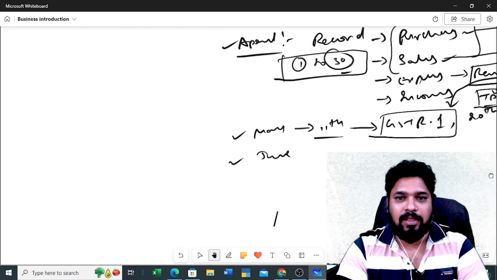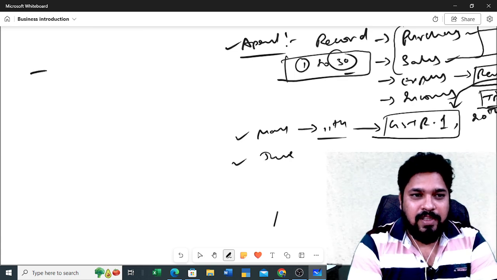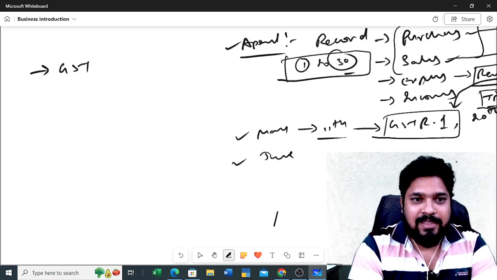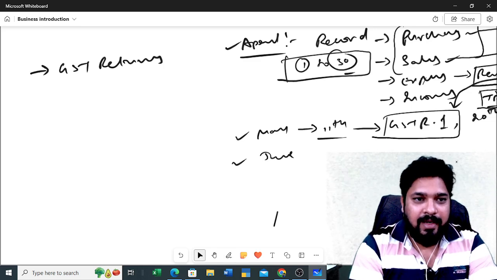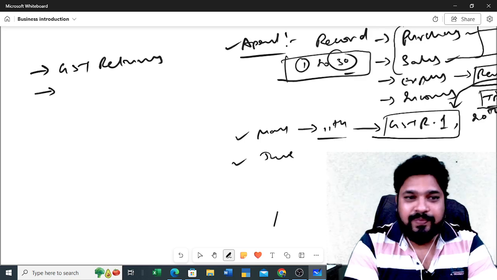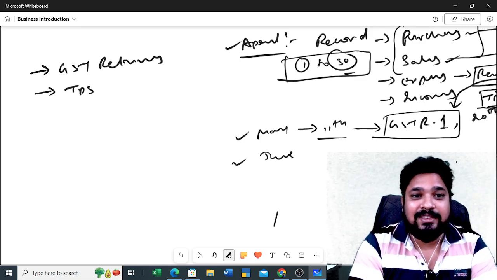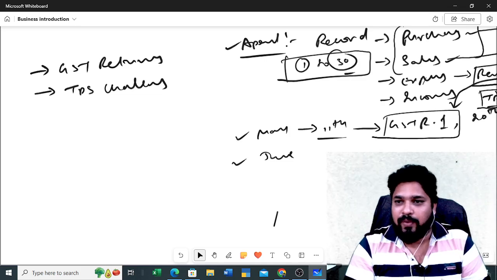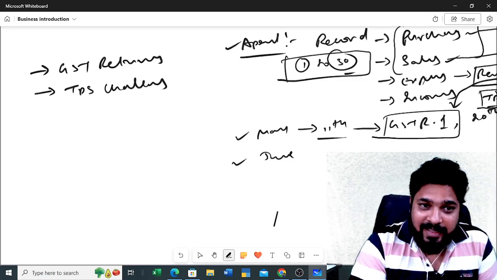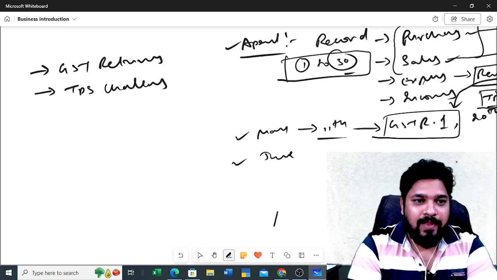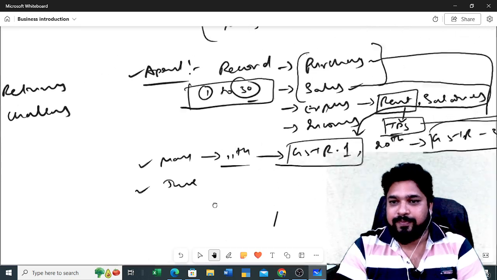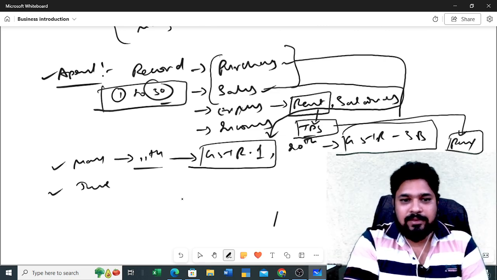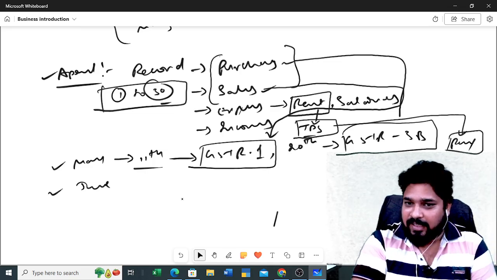So here first thing you need to let me update what are the roles you can do. So here I will write it. Okay. So first thing what you are going to do, you need to file the GST returns. Next, second one, you need to pay TDS challans. Okay, suppose if there are any expenses on which you have deducted the TDS, you need to pay the TDS challans. Correct. Next, and see here. So GSTR filing is done. Next, TDS challans also are completed.